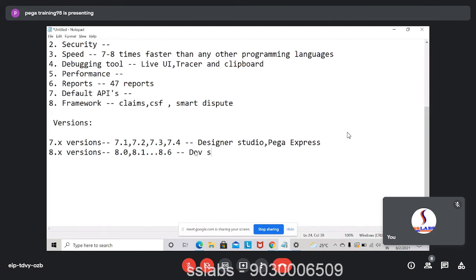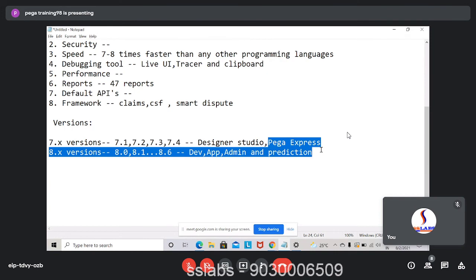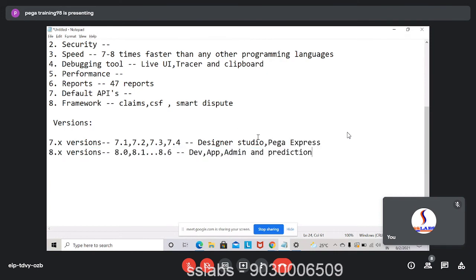We have Dev Studio, App, Admin, and Prediction. Okay. So now, firstly, before moving to Dev, App and Admin, here you can see Designer Studio, right? And Pega Express. What's the basic difference between them is, here you cannot do complex coding. You can only do simple coding. But here you can do simple to complex coding. Here only simple coding, here simple to complex coding you can do.